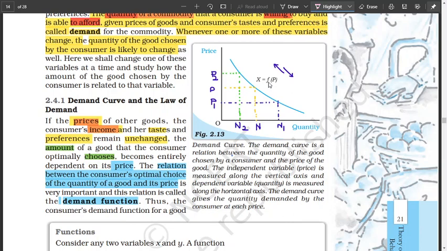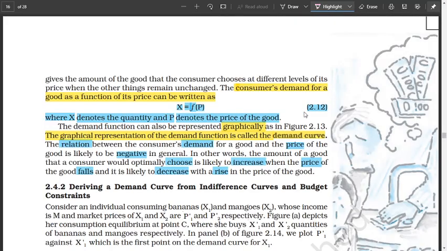Demand depends on price. High price, you buy less. But if the price keeps on falling, you tend to buy more and more and more. So the demand curve is shaped like this. It slopes downward from the left to the right. So the consumer's demand for a good as a function of its price is written as X equals f(P), like we have said. X is the quantity. Sometimes you write D, sometimes you write Q, and P denotes the price.